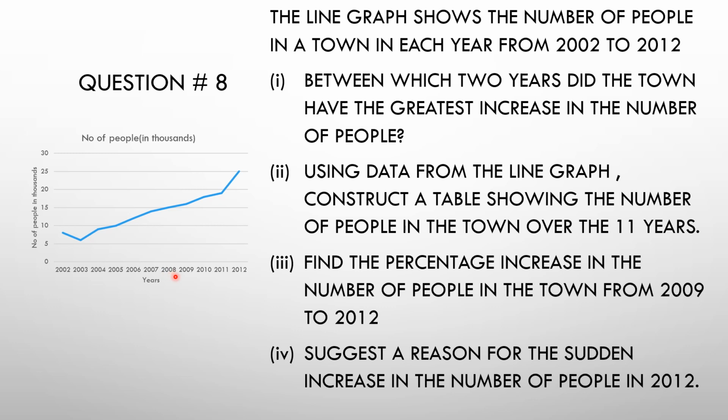In 2009 there are 16,000 and in 2010 there are 18,000. In 2011 there are 19,000 and in 2012 there are 25,000. The line graph shown in the book is more clear and you can easily read the number of people in thousand.